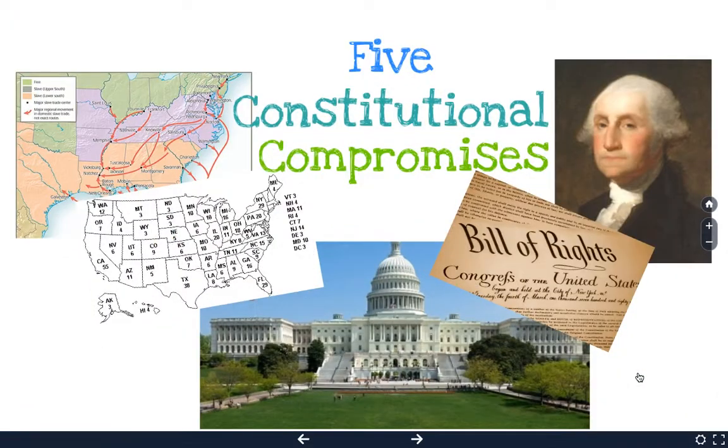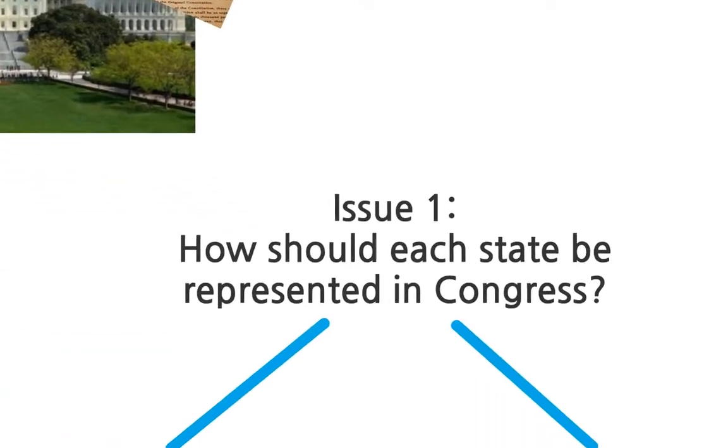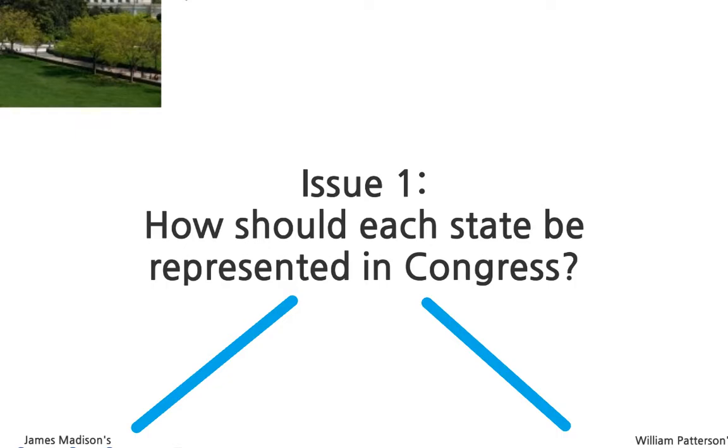So today's lesson, we are going to talk about the 5 constitutional compromises. In the last lesson, we talked about how our founding fathers agreed that they were going to meet and amend the Articles of Confederation. Well, they quickly realized that was not going to be a good idea. So let's toss that out and create a new document.